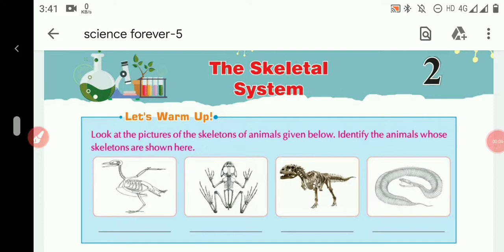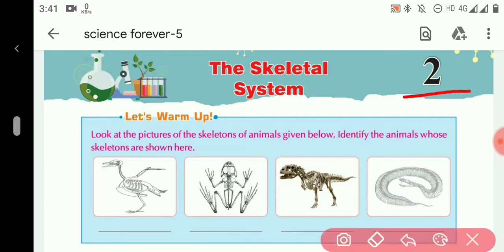This is your science class. Your first chapter is completed. Today we will start your second chapter. The name of the chapter is the skeletal system.